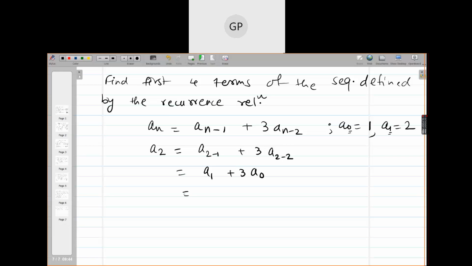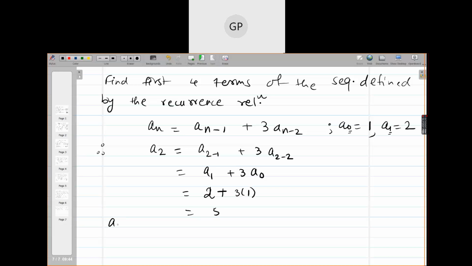Are you getting it, girls? Yes, you are given 2 terms, so we are finding the third term, therefore we substitute n equal to 2. So a1 is 2 and a0 is 1, so a2 is 2 plus 3 times 1. The answer is 5.